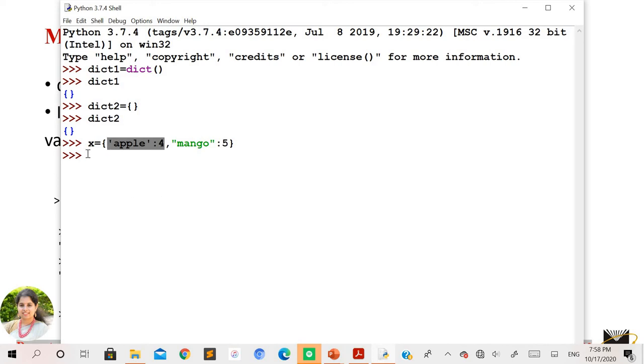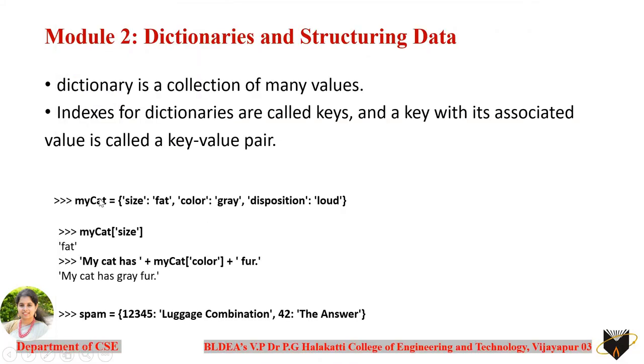So if I type only the x here, we'll get all the elements here. You are going to get the key values in the curly braces, indicating the dictionary values here. Similarly, in this slide we have taken many examples. You can see here my cat is a variable name which has been initialized with curly braces, telling that my cat is a dictionary variable.